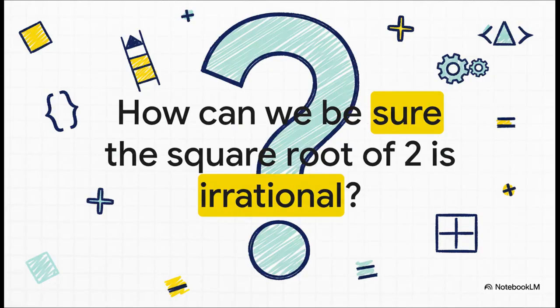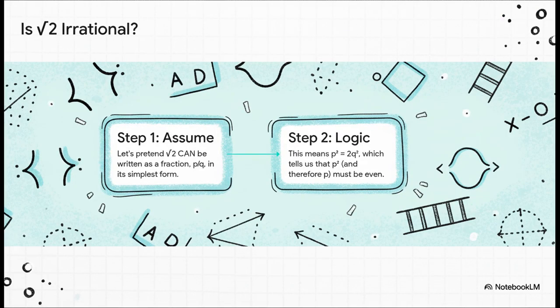It's one thing to just say that a number like the square root of 2 is irrational, but the real beauty of mathematics, the really cool part, is that we don't have to take anybody's word for it. We can actually prove it, using nothing but pure, undeniable logic. Okay, so let's walk through this. It's a classic move called a proof by contradiction, and it's a little like playing detective. We're going to start by assuming the exact opposite of what we want to prove. So for a moment, let's just pretend the square root of 2 is rational. That means we can write it as a fraction, p over q, that's in its simplest form. That's key. It means it's totally reduced, like 3 over 5, not 6 over 10.